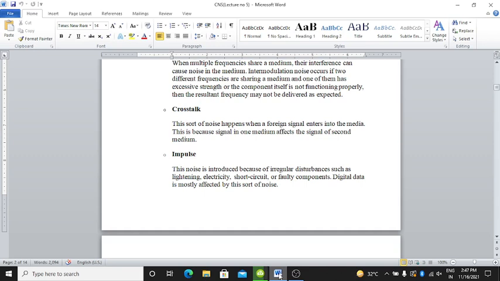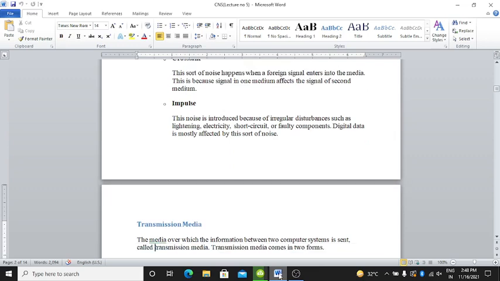Due to the impulse, what happens? This noise is introduced because of the irregular disturbances. Lightning is there, electricity is there, short circuit is there, or faulty components are there. Digital data is mostly affected by this sort of noise.